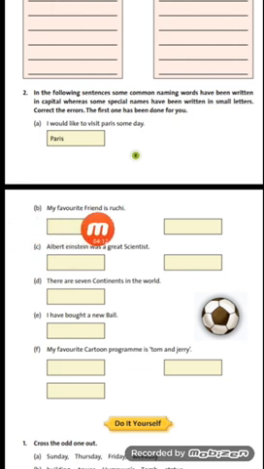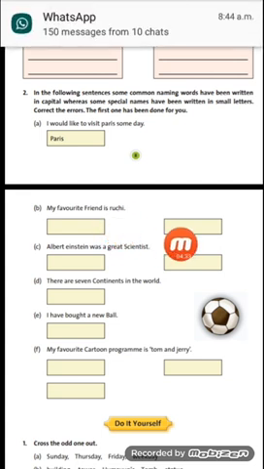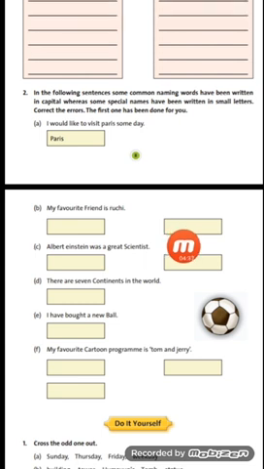So in my favorite friend, friend is a common name, so you will write here friend beginning with a small letter, small f, R-I-E-N-D. And here is Ruchi. Now as she has named her favorite friend as Ruchi, she has given a particular name, so Ruchi is a special name, so R will be written here capital. So you will write here Ruchi with R capital.